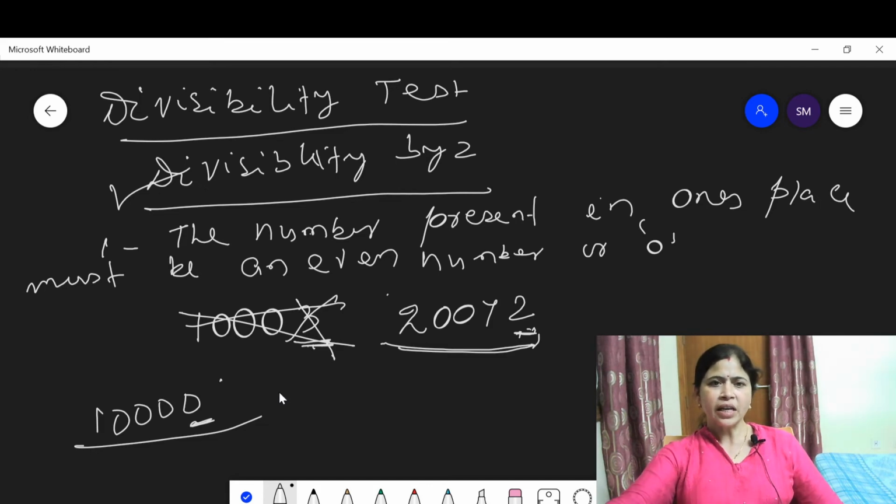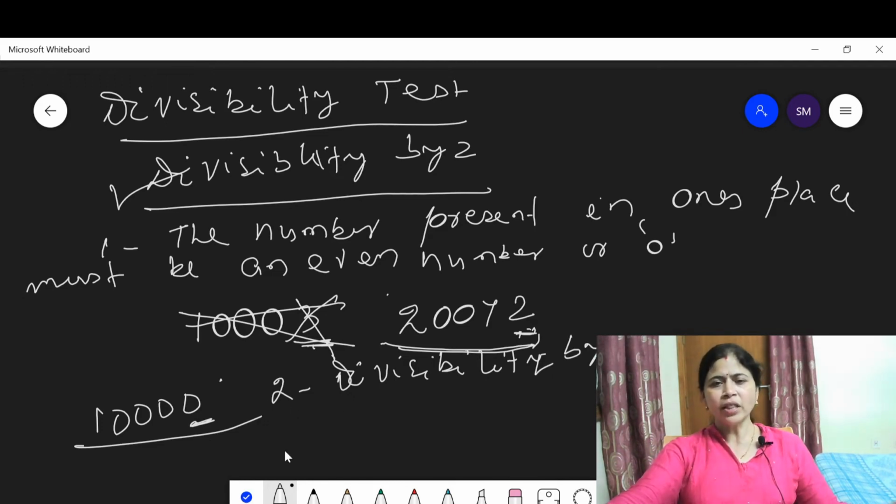Then let us discuss the properties of divisibility by 3. How can you determine, when a number is given, whether the number is divisible by 3 or not? Not by dividing, but by some tricks.